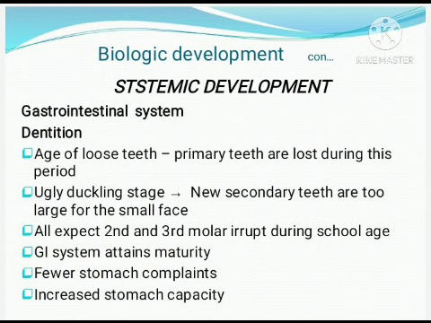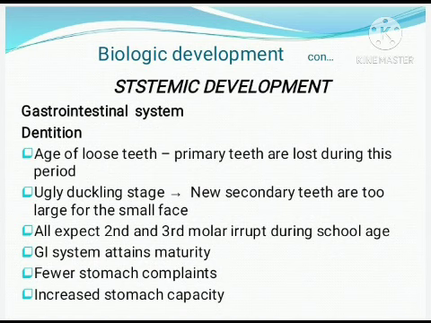The GI system gets almost mature, and the stomach complaints you had at 10 o'clock during school hours, such problems will present during school age. Otherwise, stomach complaints are few, but there can still be a slight upset. Usually it comes by 10 o'clock and disappears by 10:30.